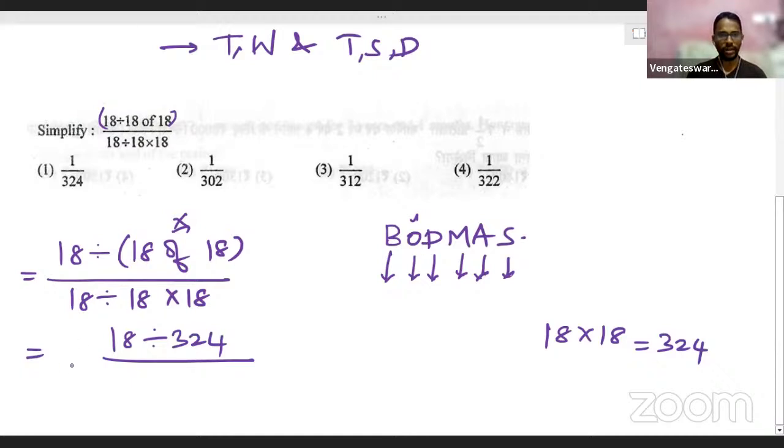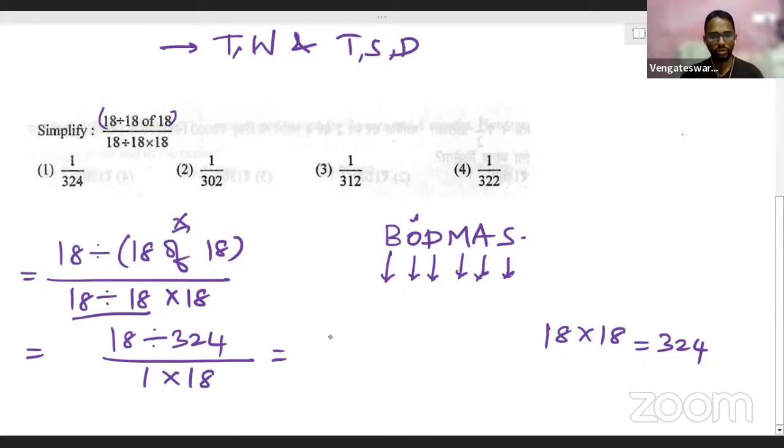Now come to this denominator. In the denominator, we have 18 divided by 18 multiplied by 18. Now when you focus on this denominator, I don't see any 'of' here, which means I have only two operations. One is division, the other one is multiplication. Now again, have a look at BODMAS. We need to give which one the first preference? We need to give this division the first preference. So we will have 18 by 18. That gives you 1 into 18. So this is what we will be having. Is it or not? Yes.